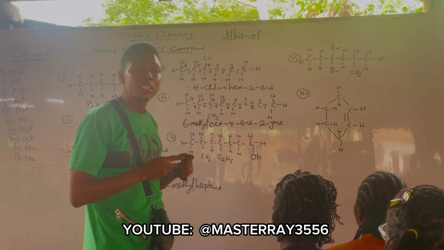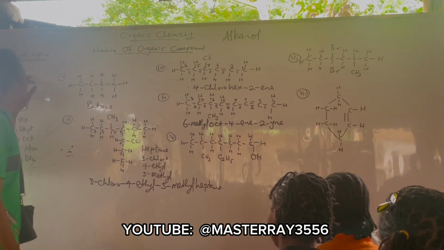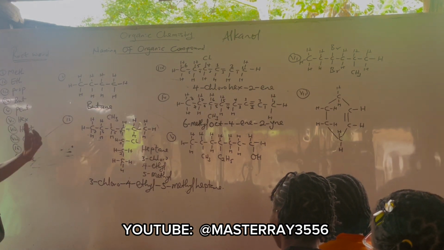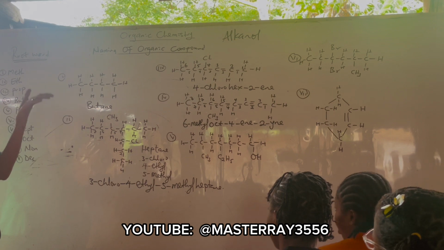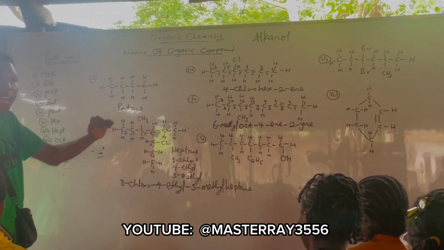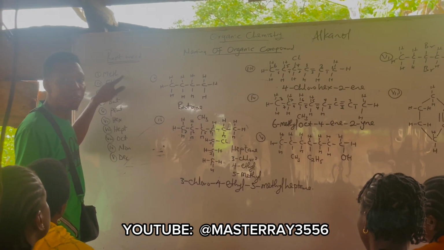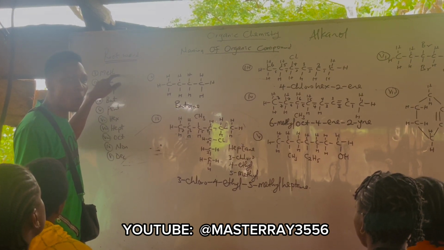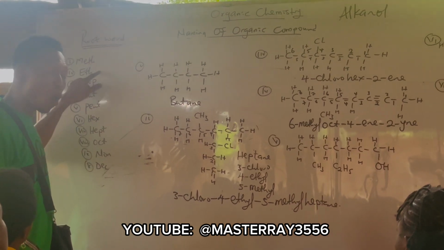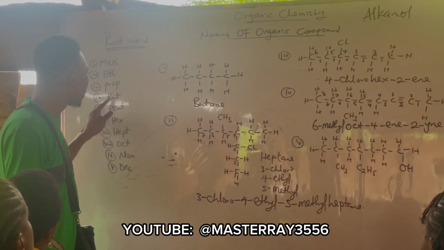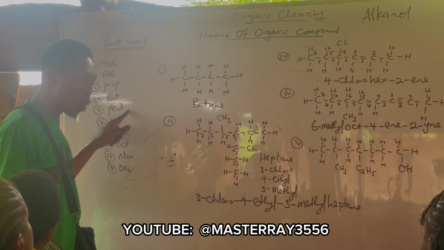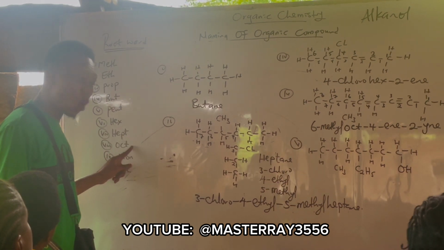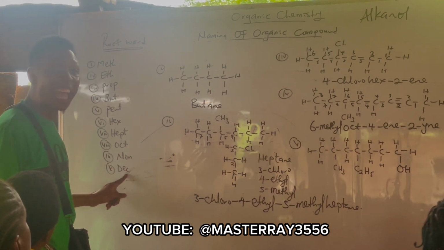Because I say it's OL, that is why you name the alkane first, remove the last letter, and replace it with OL. Definitely this one is methane, right? If I remove the E, it becomes methanol. Then ethanol, propanol, butanol, pentanol, hexanol, heptanol, octanol, nonanol, and decanol.